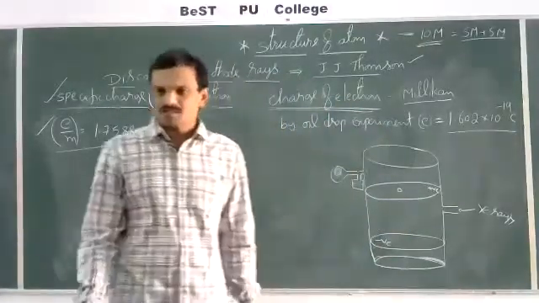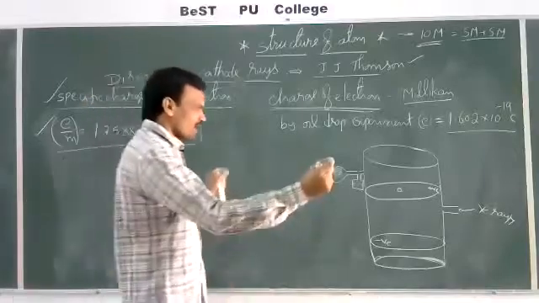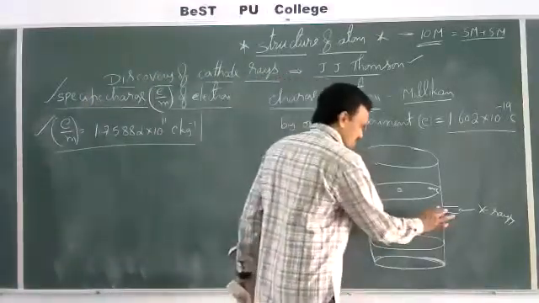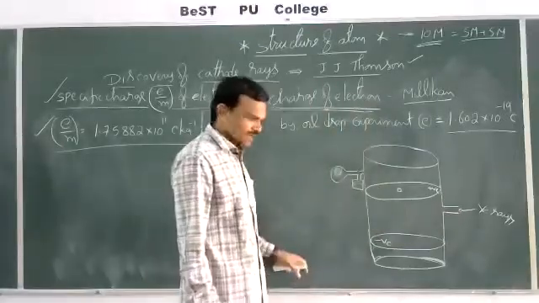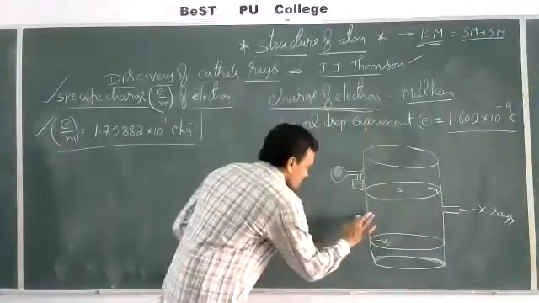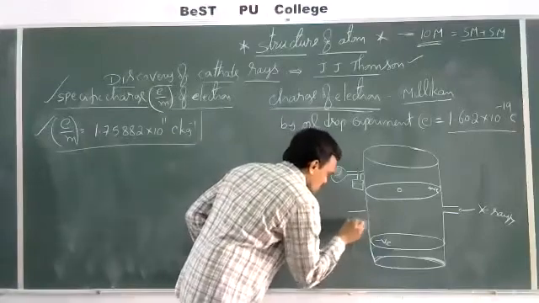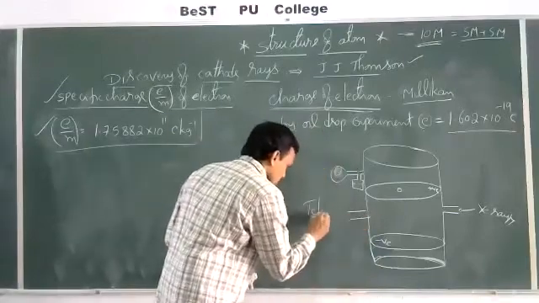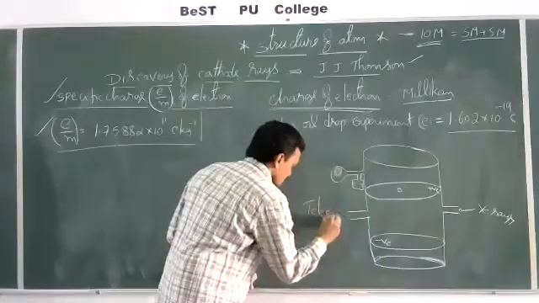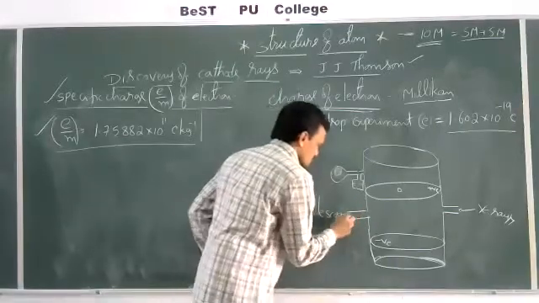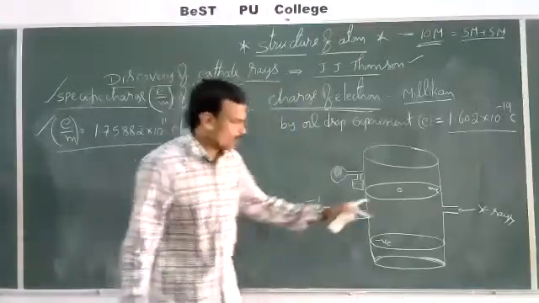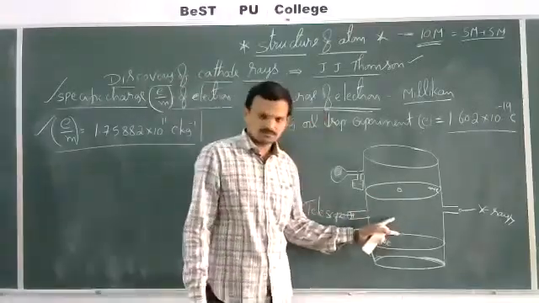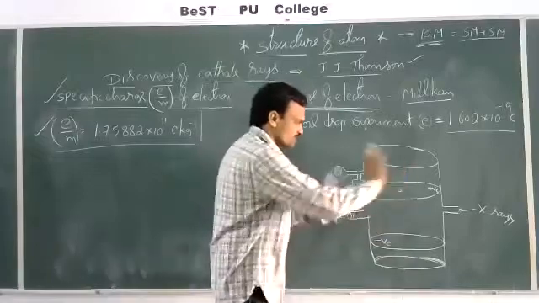So oil droplets get charged whenever these ions collide with the oil droplets. And this we can notice by using a telescope here. This is a telescope eyepiece. Through this telescope, we can see the movement of these oil droplets. Okay, this is a description for this experiment.